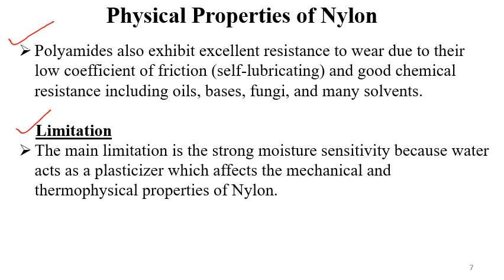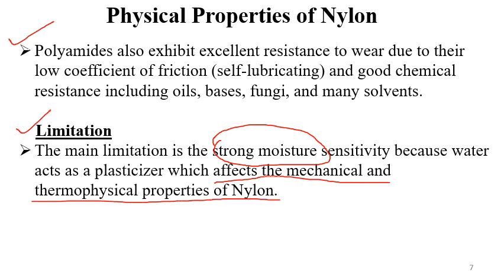This water acts as a plasticizer. We have already gone through what a plasticizer is. If it absorbs a lot of moisture, it affects the mechanical and thermophysical properties of nylon.